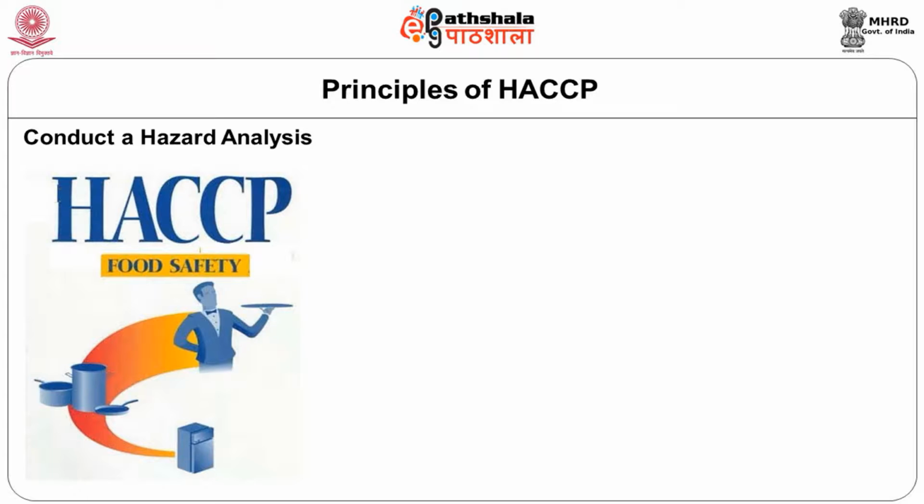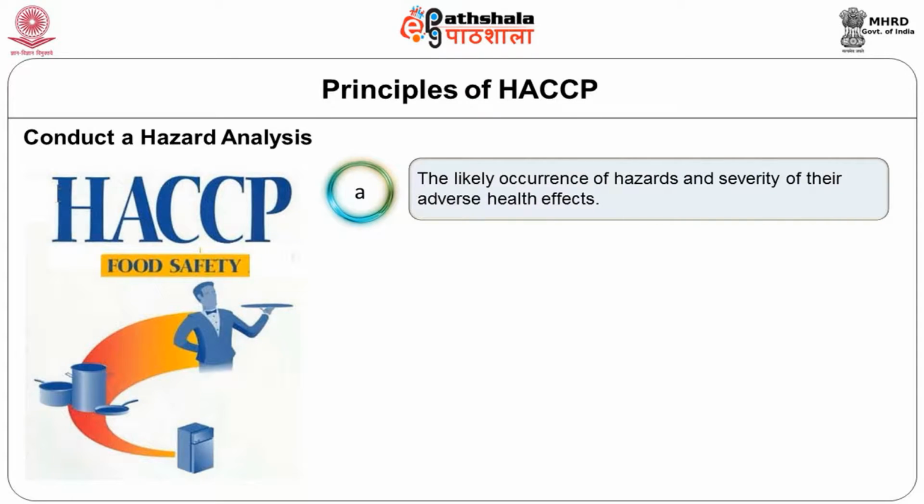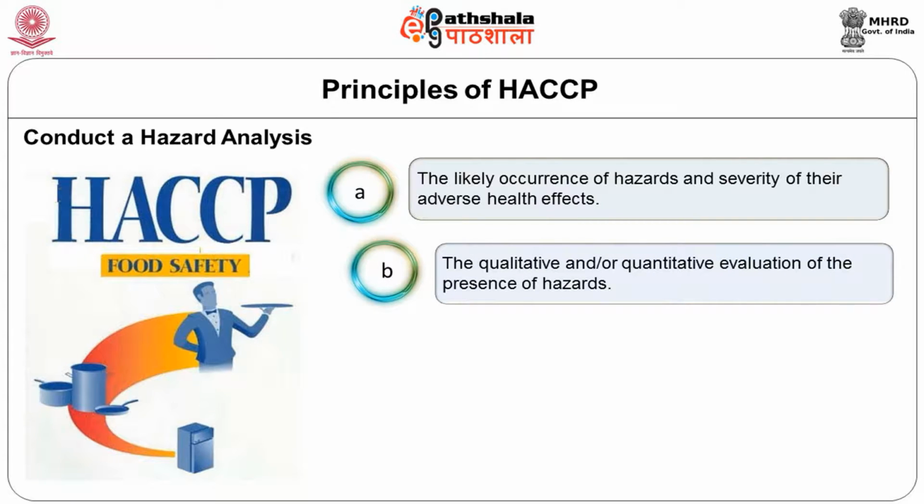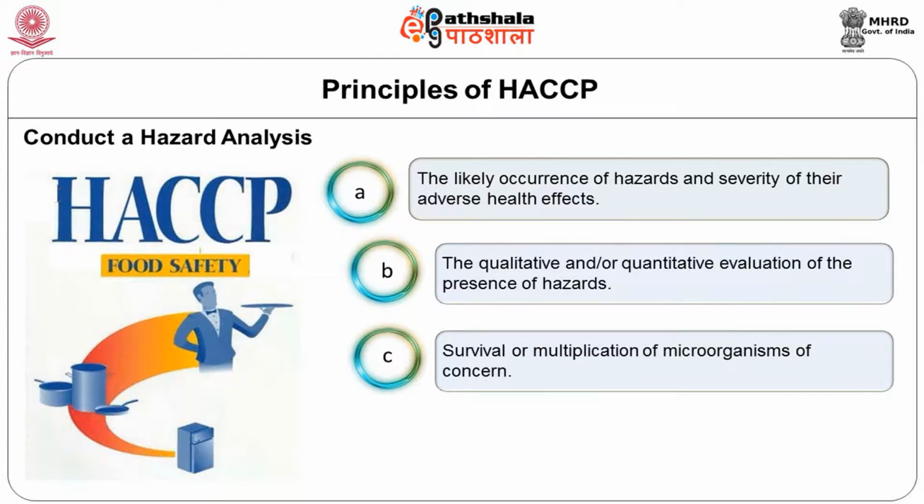When you are conducting the hazard analysis, the following things have to be considered. The most important is the likely occurrence of the hazard in the food that we are processing, and the severity of its adverse health effects. Then the quantity of that hazard, that is, the amount which can actually cause harm. In case of microbiological contamination or biological hazards, we also see the survival and multiplication of microorganisms of concern.